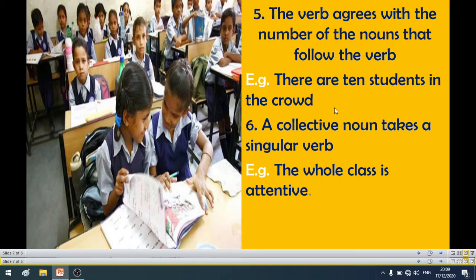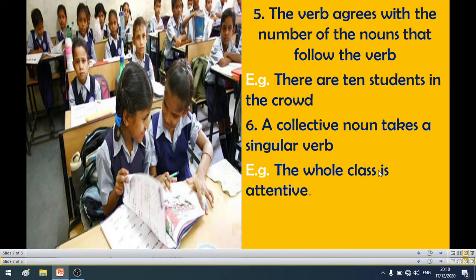Okay, rule number 6, a collective noun takes a singular verb. There are many other kinds of nouns: collective noun, common noun, proper noun, abstract noun. One of them is the collective noun. It takes a singular verb. What is a collective noun? A bunch of, a group of boys, this is a collective noun.